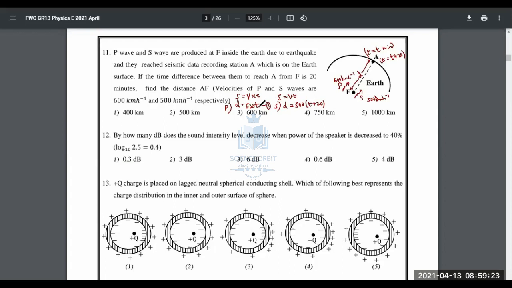T is in minutes. So what can we do? We can substitute for T, D over 500, D over 600. Or else maybe we can equate them and find T first. For equations 1 and 2, you can equate them: 600T is equal to 500T plus 10,000. That's 100T equals 10,000, and the final answer is T equals 100.